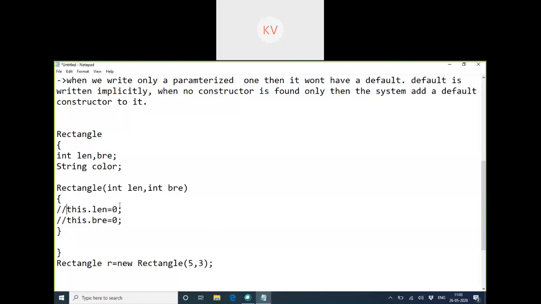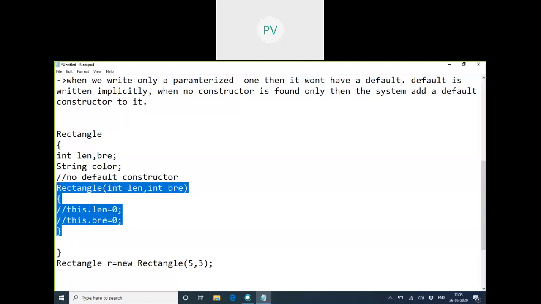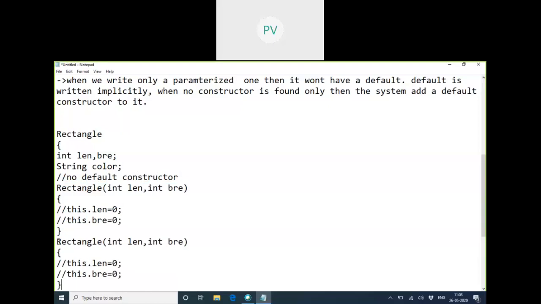So do we have a default constructor in this code? No, ma'am. So no default constructor. Okay, now I'm providing one more constructor just to take the length, breadth, and also the color.